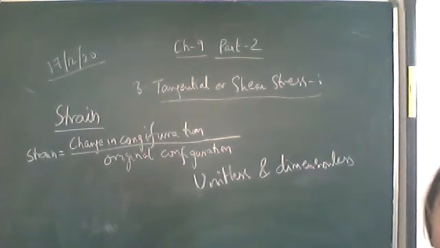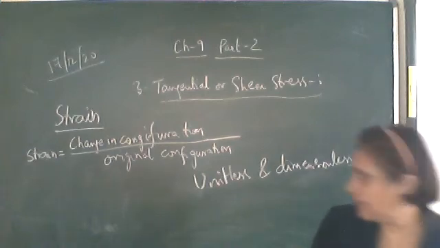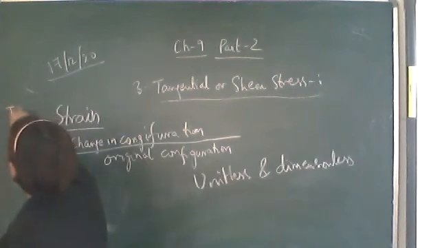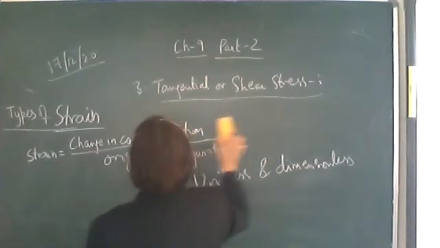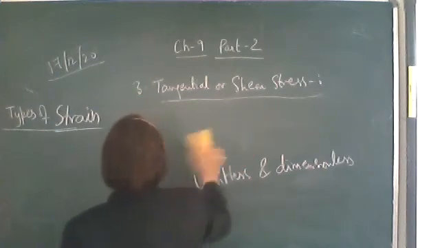Okay, next we'll study the types of strain. There will be 3 types of strain. So write down types of strain. As we have studied 3 types of stresses, the same way there will be 3 types of strains.